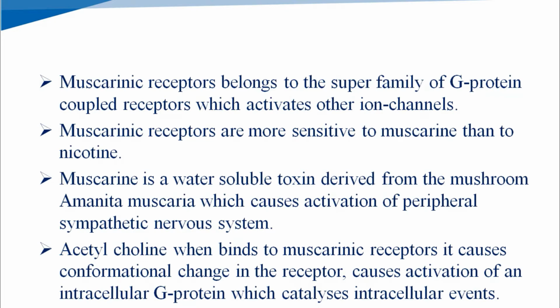Muscarinic receptors are obviously more sensitive to muscarine than to nicotine. Muscarine is a water-soluble toxin derived from the mushroom Amanita muscaria, which causes activation of the peripheral parasympathetic nervous system. Now, when acetylcholine binds to muscarinic receptors, it causes conformational changes in these receptors and activation of an intracellular G protein, which catalyzes intracellular events.